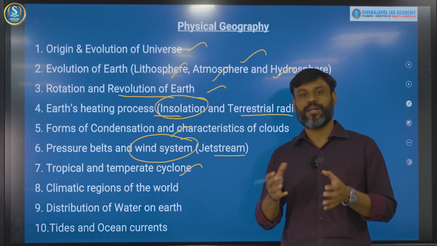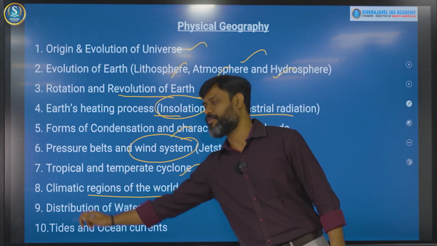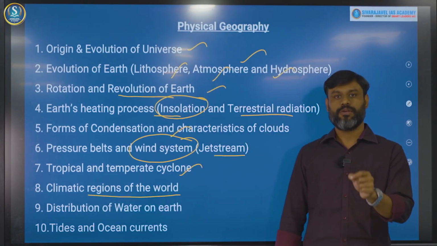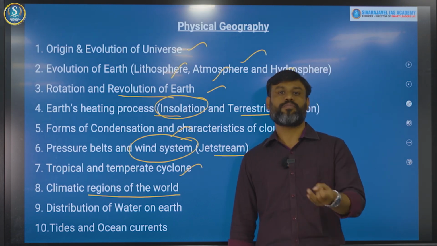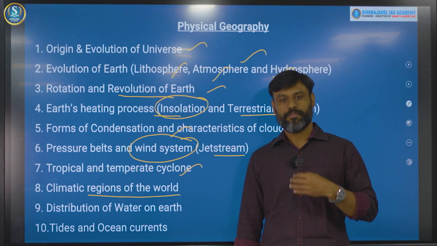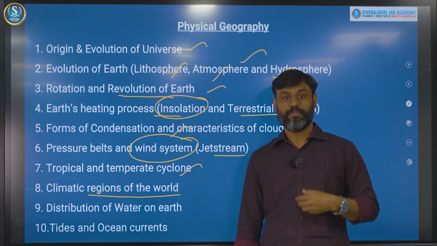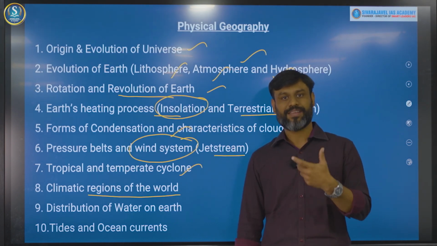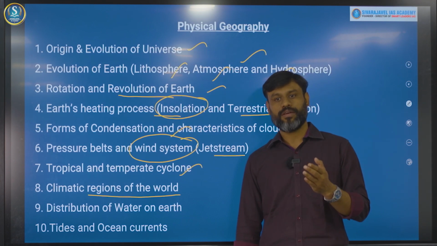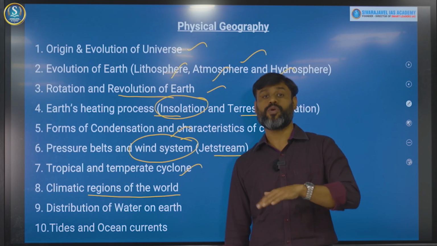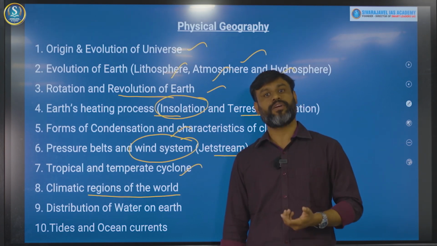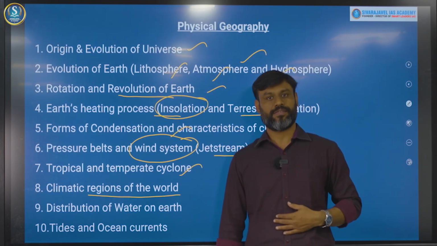That collective culmination is called the climatic regions of the world. Every year you can expect one question from these climatic regions, like equatorial climatic regions, monsoon climatic regions, Mediterranean climatic regions, British type of climatic regions, grasslands. So the characteristics of the climatic regions, the process behind them, and the type of vegetation that the climatic regions would experience would also be tested here, right?